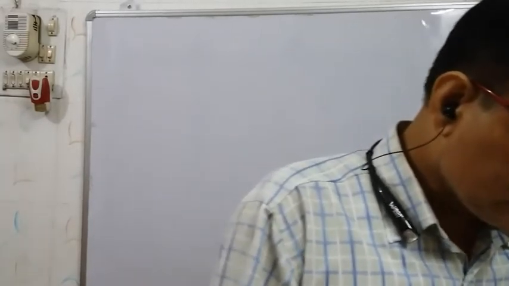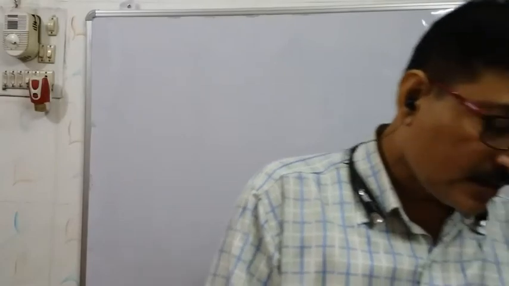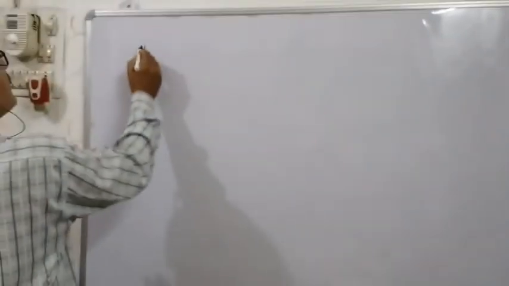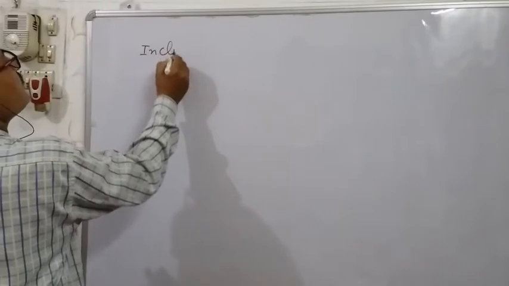Now you'll see, students, that in statistics there are two types of series: the inclusive or discrete series, and the exclusive or continuous series. So what is the inclusive series?